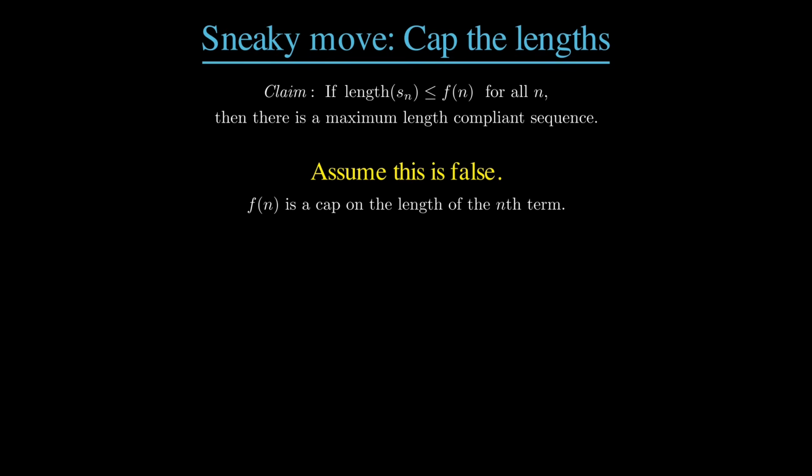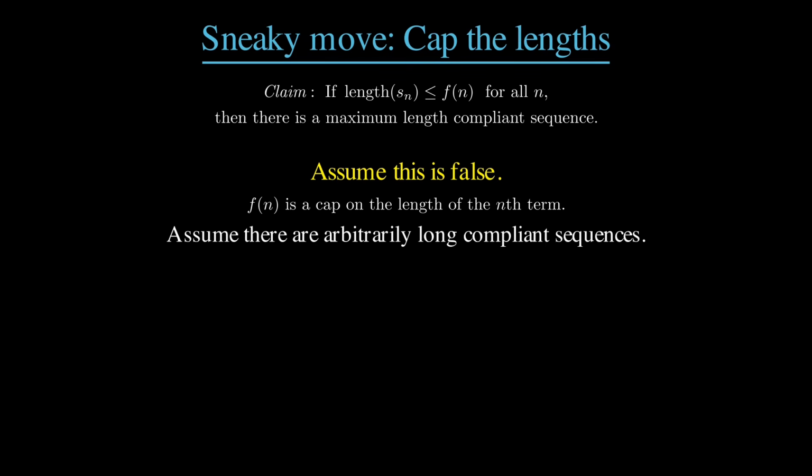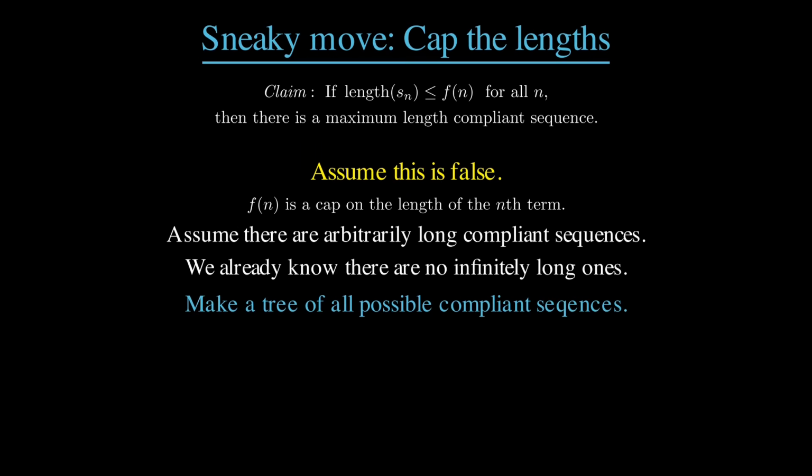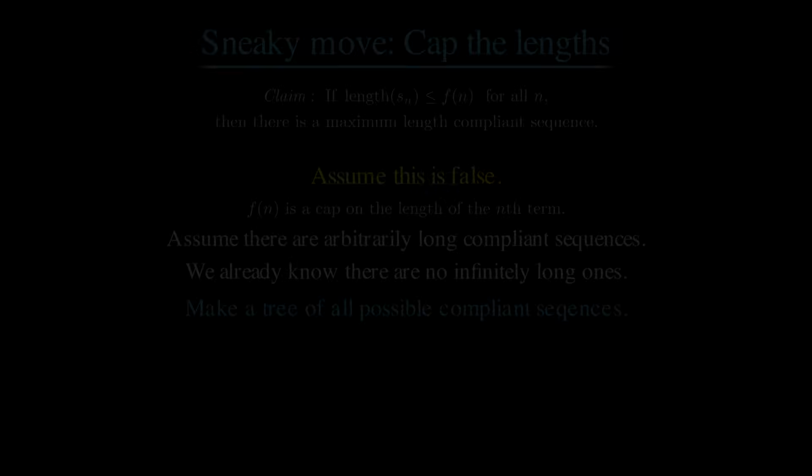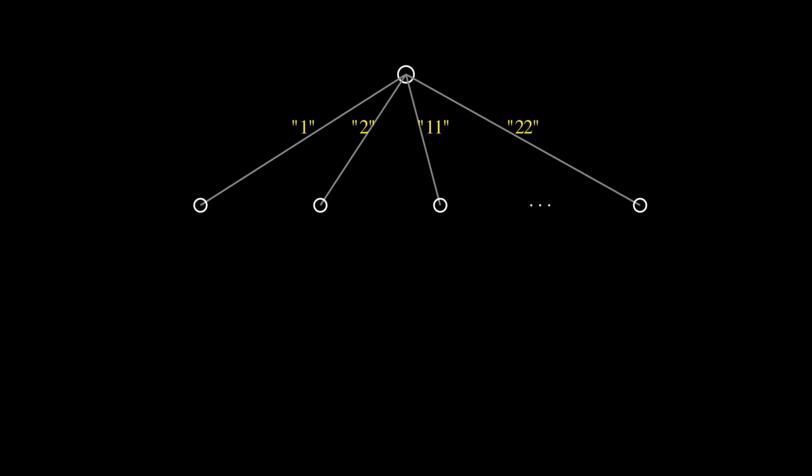And we're also assuming that there are arbitrarily long compliant sequences, though no infinitely long compliant sequences. Imagine that we made a tree of all possible compliant sequences. Let's start with a root node and draw an edge for each possible first term in a compliant sequence. Of course, we know there are only finitely many first terms. For instance, if there are k symbols in our alphabet and we're limited to 2 symbols in the first string, then there are at most k plus k squared possible first strings.